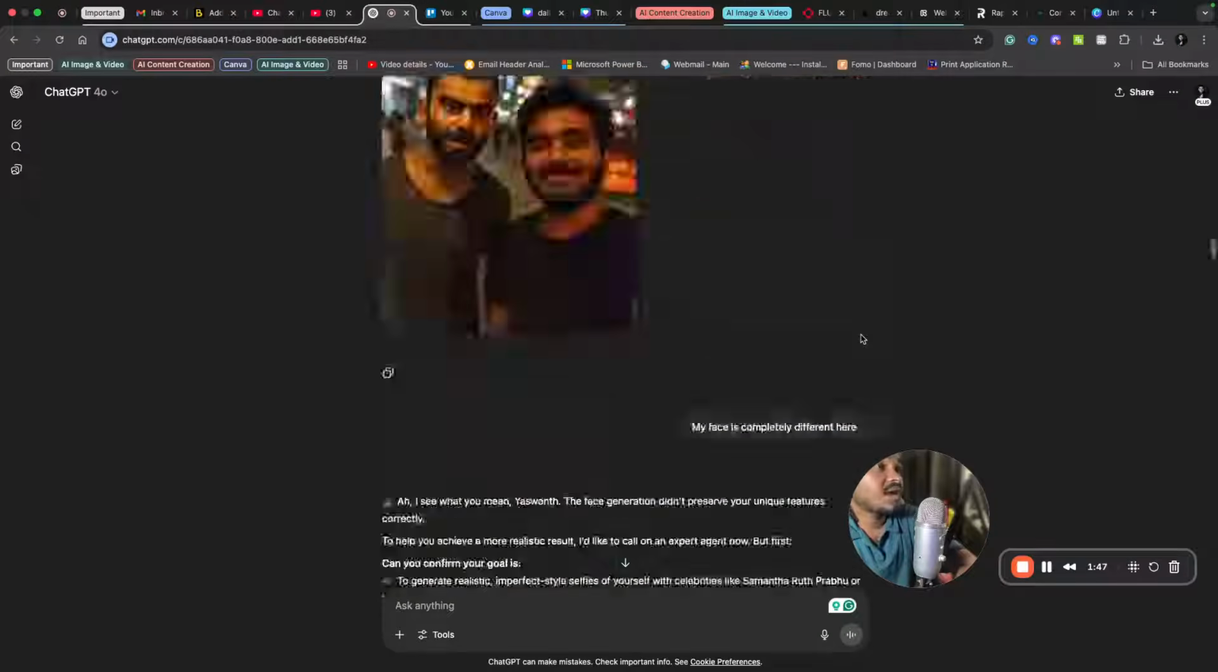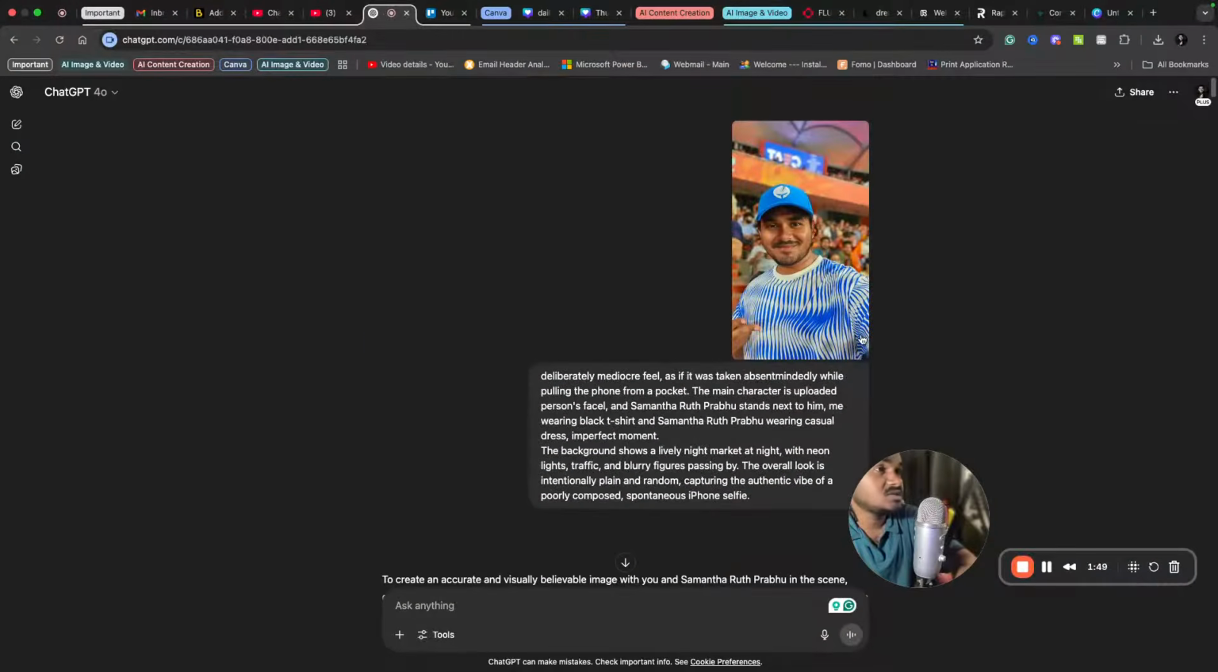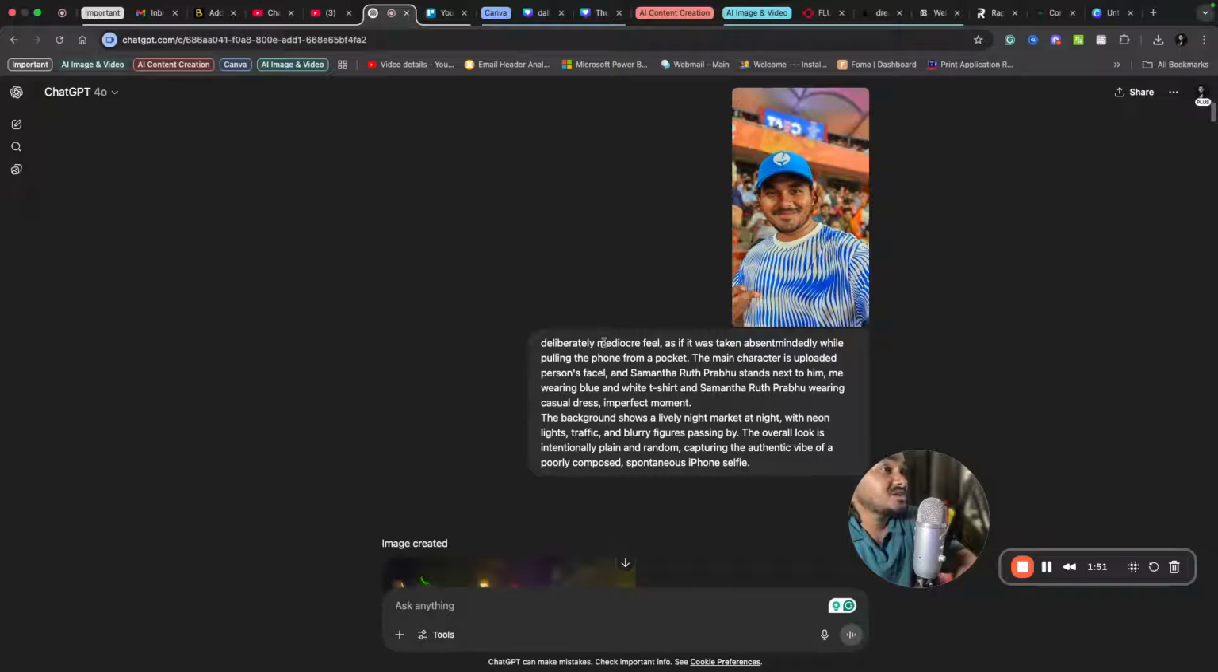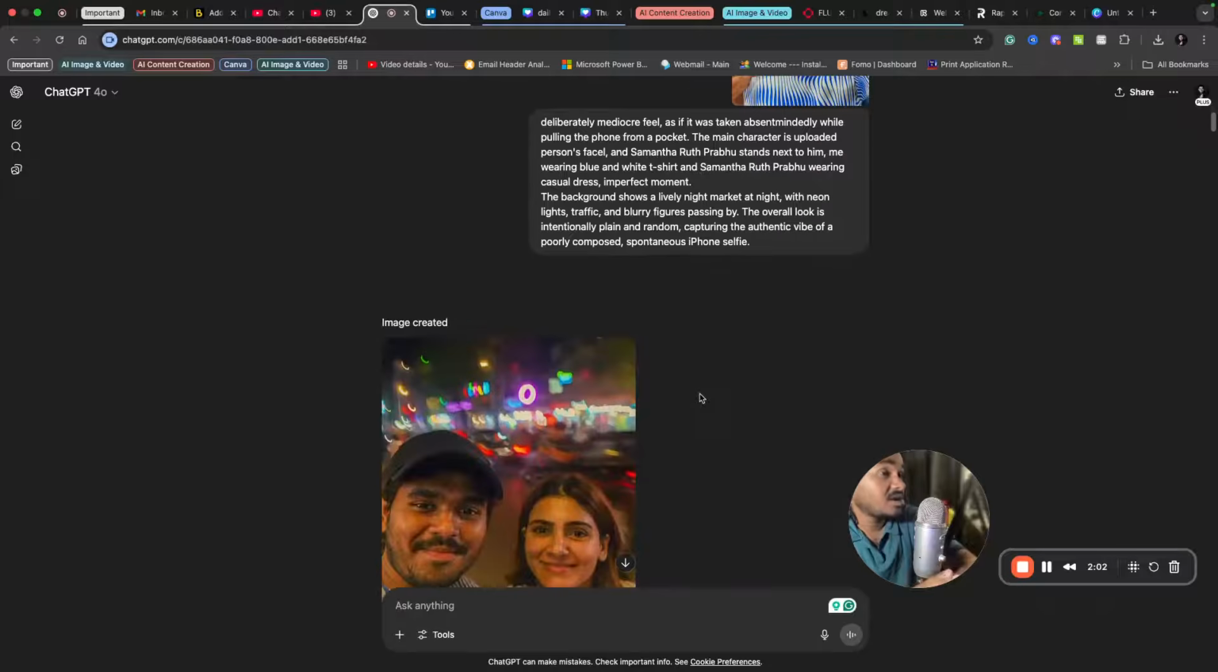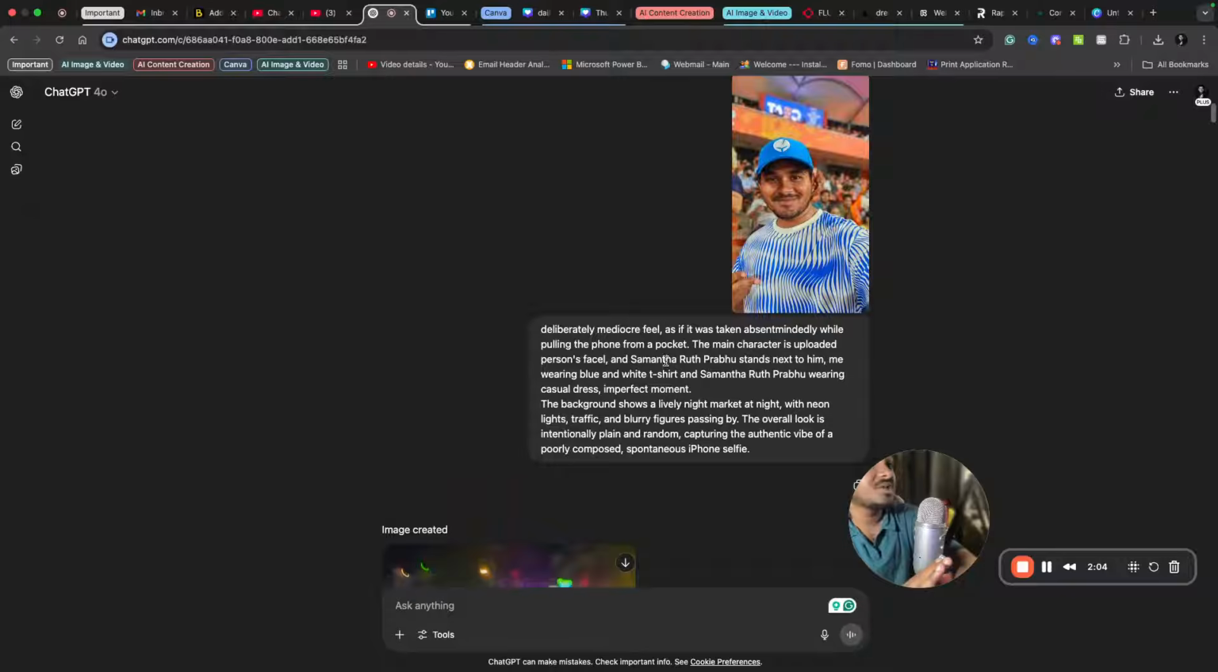So the prompt that I have used, I will share it. See, I have mentioned a deliberately mediocre feel, as if it was taken absent-mindedly while pulling the phone from a pocket. The main character is the uploaded person's face, and here I asked for a selfie with Samantha, so I asked that Samantha Ruth Prabhu stands next to him. Me wearing a blue and white t-shirt.